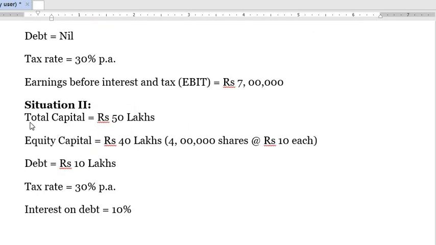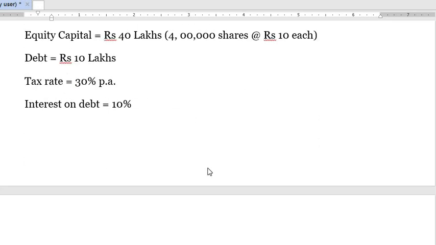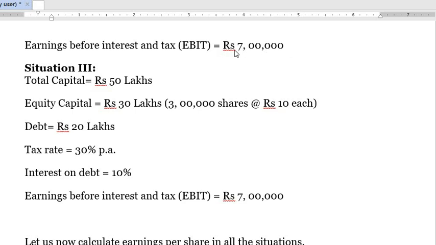Situation 2. Total capital is 50 lakh. Equity capital 40 lakh. That means total capital requirement is 50 lakh. From equity shares, the organization has sourced 40 lakh rupees, 4 lakh shares at the rate of 10 per share. And from debentures it has sourced 10 lakh rupees. Tax rate is 30% and interest on debentures is 10%. Now EBIT remains the same, 7 lakh rupees in all the situations.